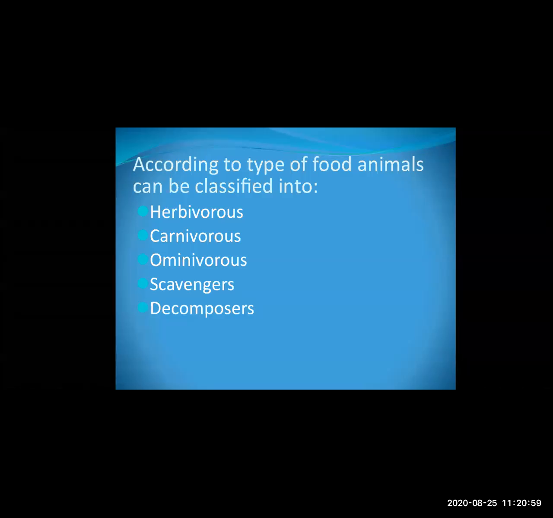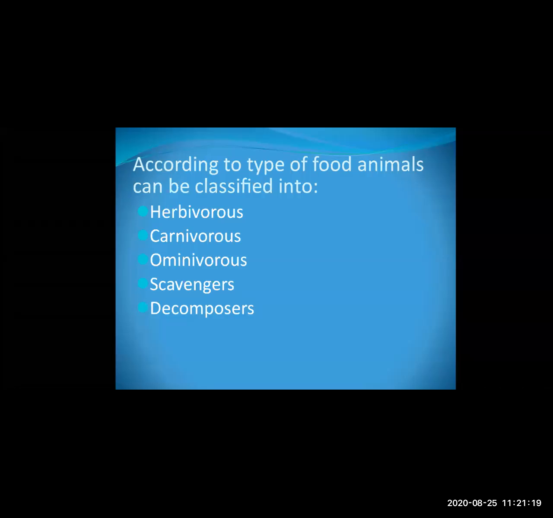Then what about carnivorous? Carnivorous means these animals depend upon other animals for food. For example, lion and tiger. So these are carnivorous animals. They even have pointed teeth to tear the animal and eat the food.